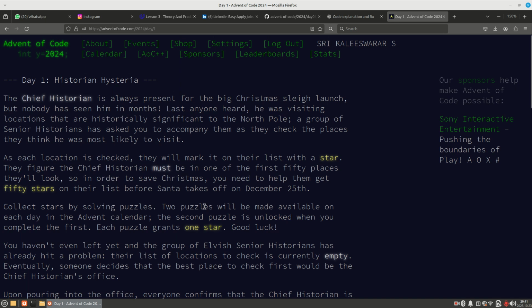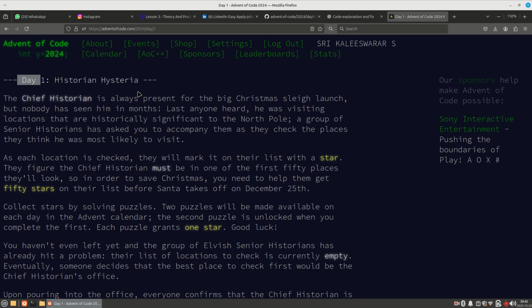One of my key mentors told me to try to solve the problems available in Advent of Code. I tried quite a few of them, like the first problem you can see on the screen right now, Day 1: Historian Hysteria. It is a simple problem, and I will explain it later. In my case, I mainly used pandas and saved the input data as an Excel file, and using pandas I did the coding.